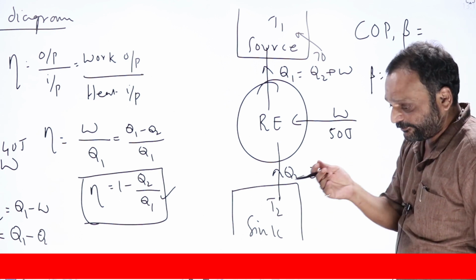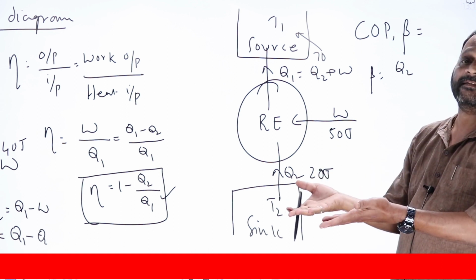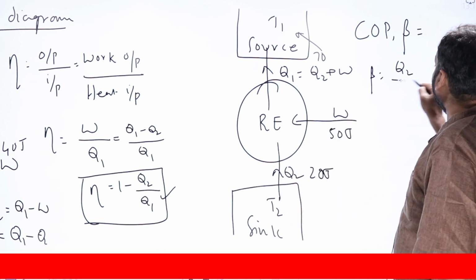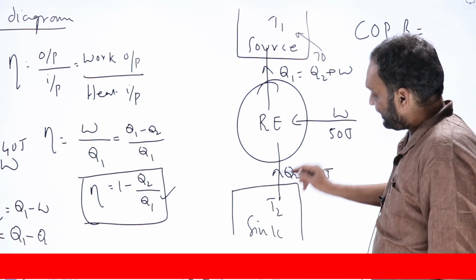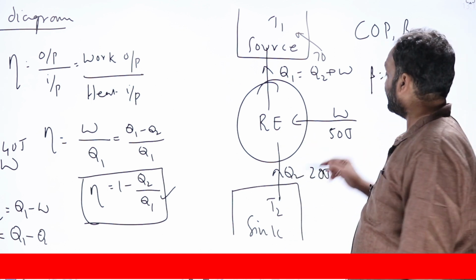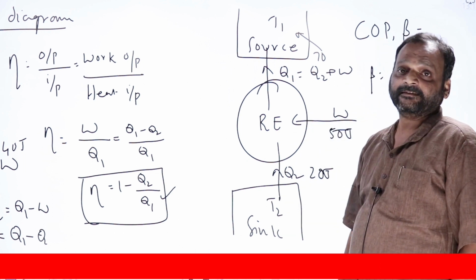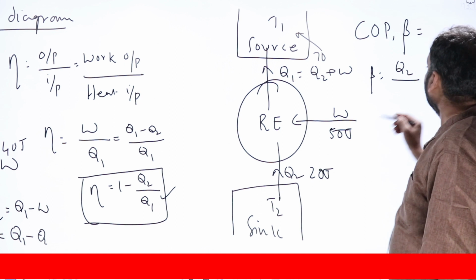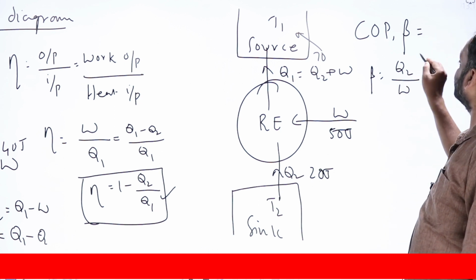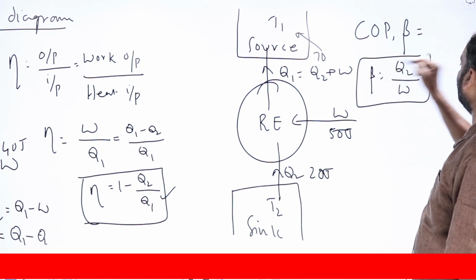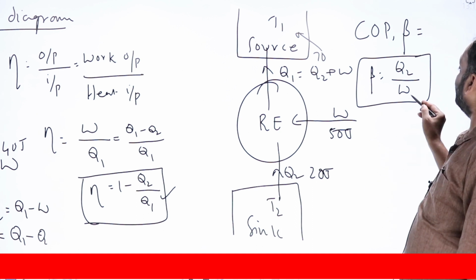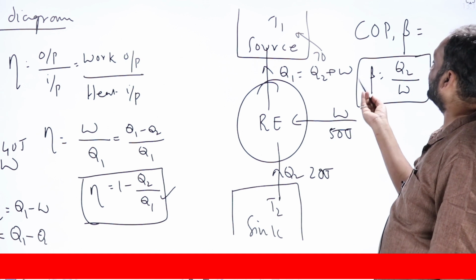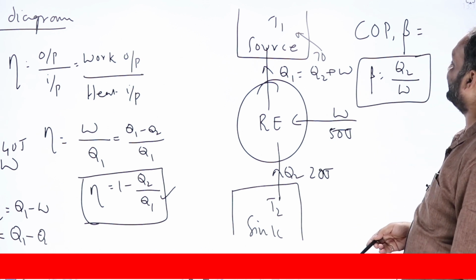The greater the amount of Q2 it takes, the better the refrigerator, because things will become cooler and cooler inside. In order to extract that heat from the sink at lower temperature, I am doing W amount of work. This is the input I am giving. So Q2 by W is the general formula for coefficient of performance. Now again, what is W equal to? Take this W, bring that Q1 to this side.